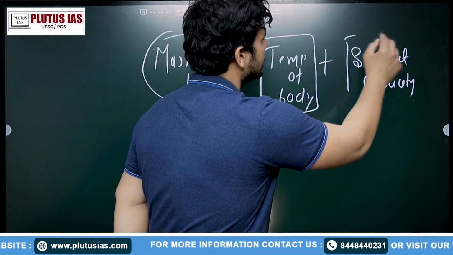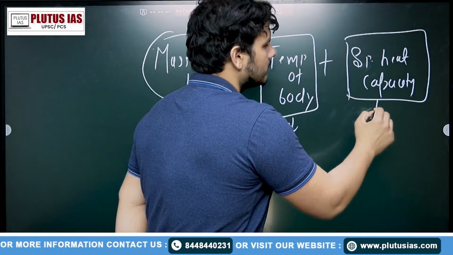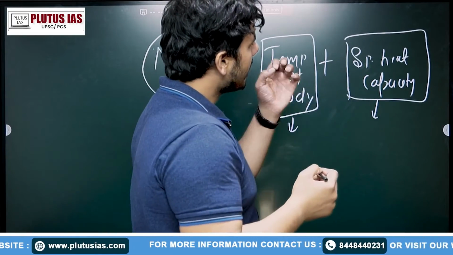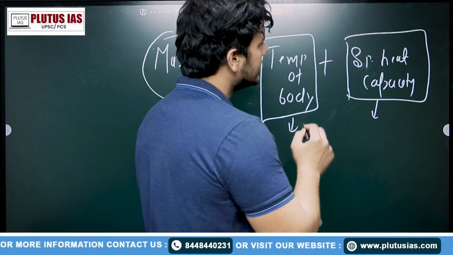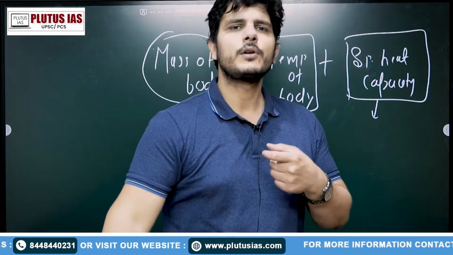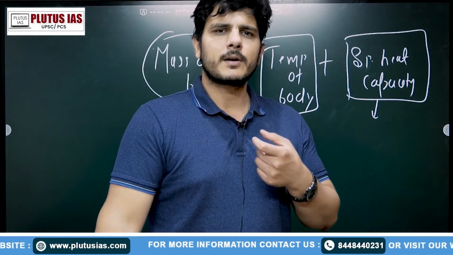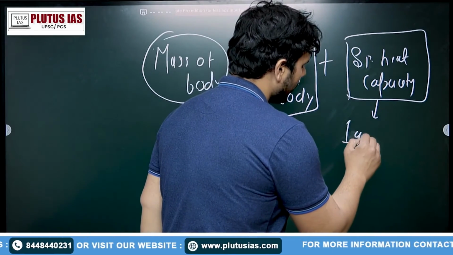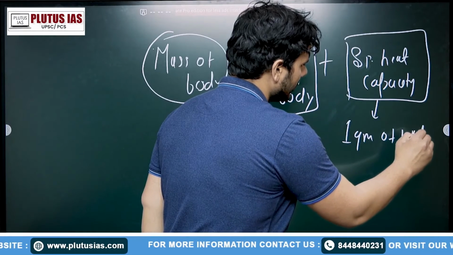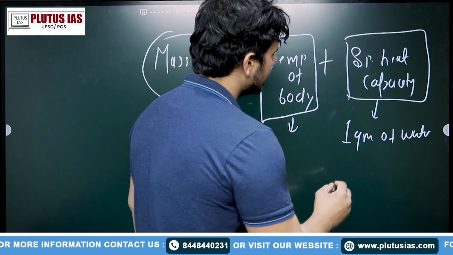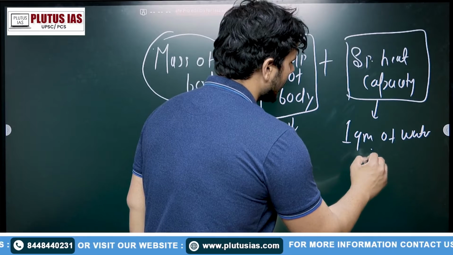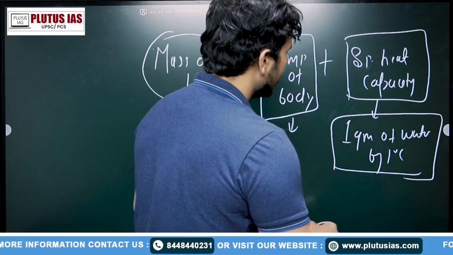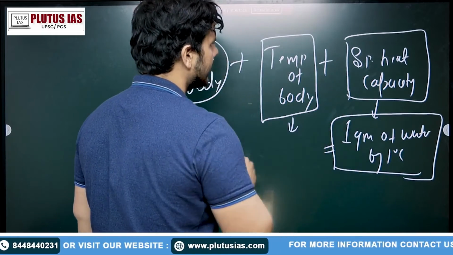Then the third one is a specific heat capacity. So this is some physics term, but I will explain it for you. It is the amount of heat required to raise unit temperature of a unit mass of a body. Let's say if you have 1 gram of water, you require some heat energy to raise the temperature of 1 gram of water by 1 degree C. So the amount of energy which will be required here is known as a specific heat capacity.